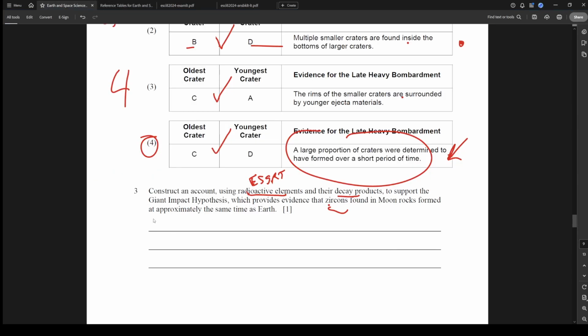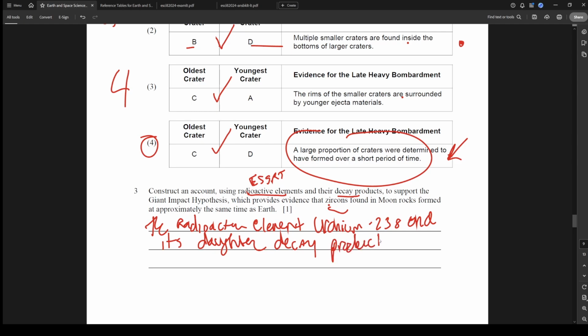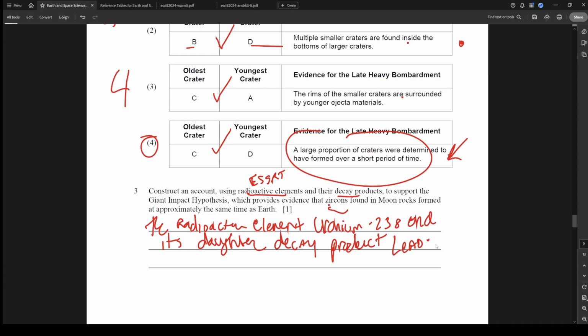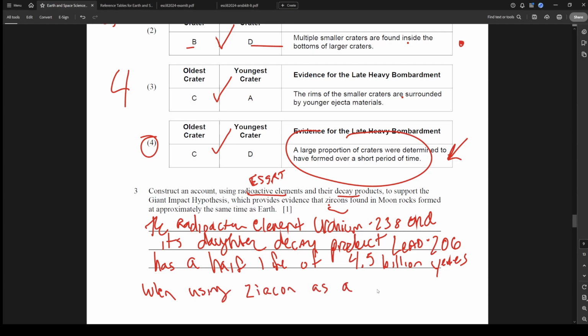So we'll say the radioactive element uranium-238 and its daughter decay product, we're going to go look, lead-206, has a half-life of 4.5 billion years when using zircon as a datable material. And that will cover it.